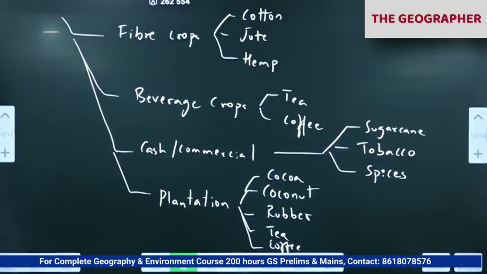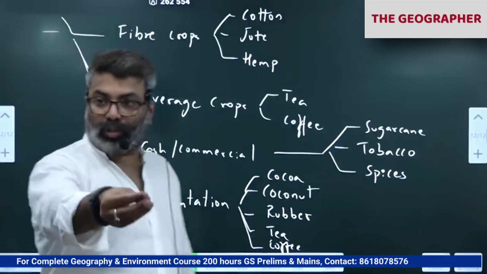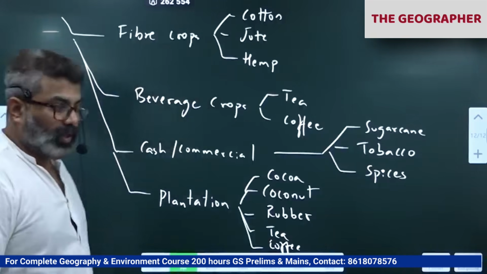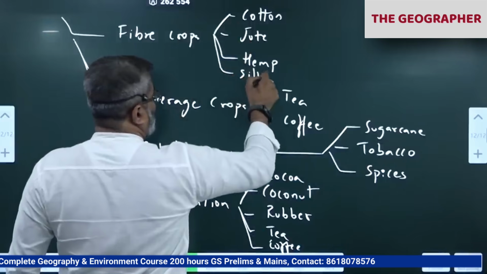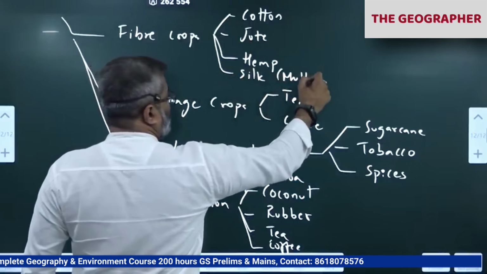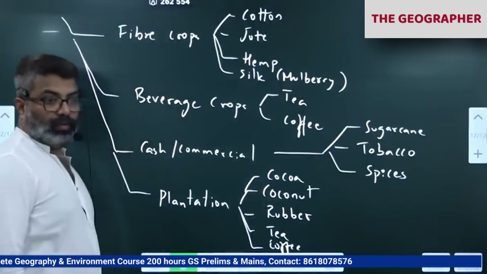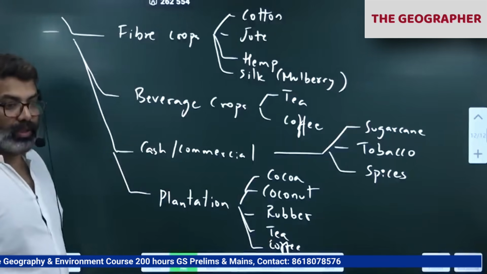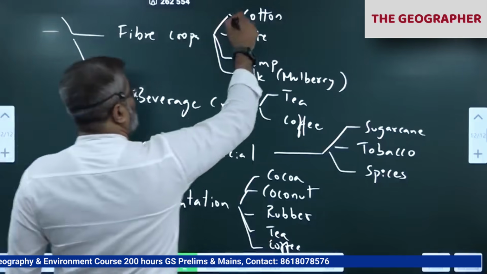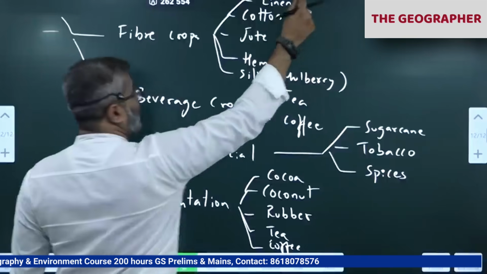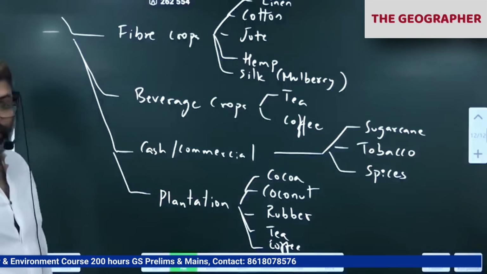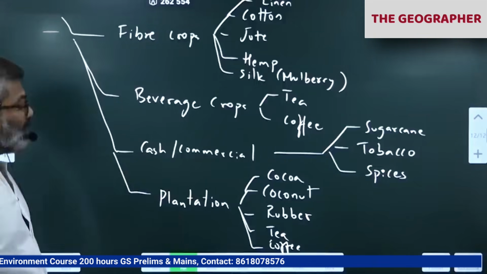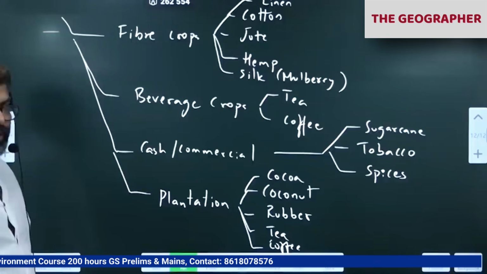Silk I'm not writing in fiber crops, because mulberry we grow, we feed it to the Bombyx mori, and from that we get silk. If you want, we can add silk, and you add mulberry. We have different types. We can add linen also. Please add. From flax plant fibers we get linen. Linen shirts, linen pants we wear. All that is the flax plant. I'm just giving an overview of what crops.